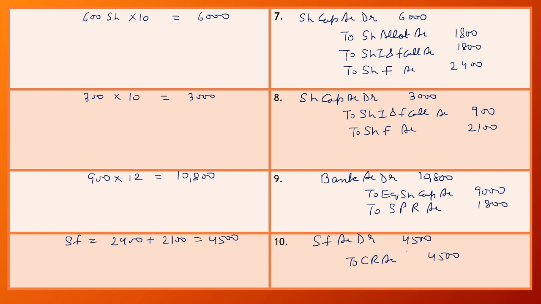So friends, in this video first we understand what we mean by pro-rata allotment. Pro-rata allotment means proportionate allotment of shares, and we take one example where we understand our general entries related with proportionate allotment of shares.